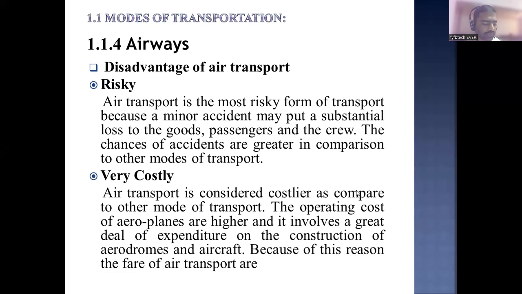Which mode of transportation is used at the defense level? Airways. Very good. Airways is used at the defense.